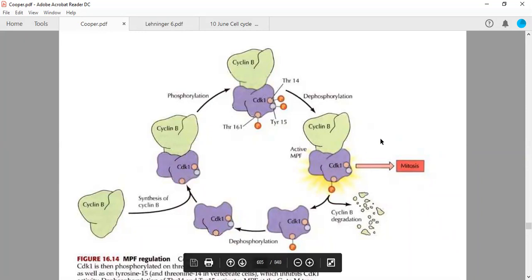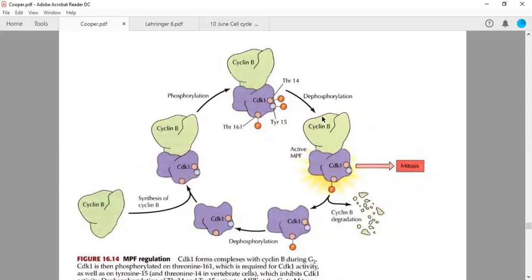Now, this is surprising: this particular degradation of cyclin B is done by CDK1 itself. It will promote the degradation of cyclin B. Now if anyone has still not understood, I will tell you again, and this is very important. Okay, you may ask questions.